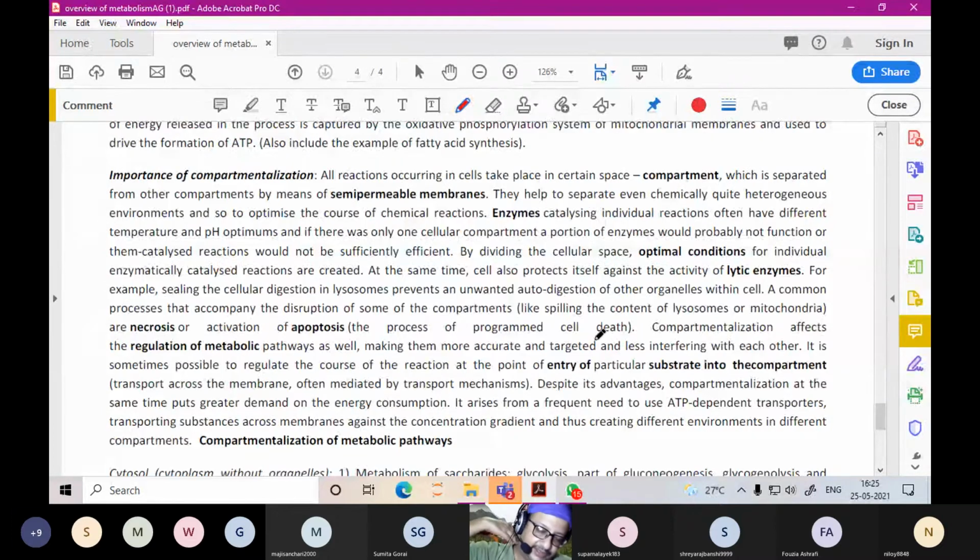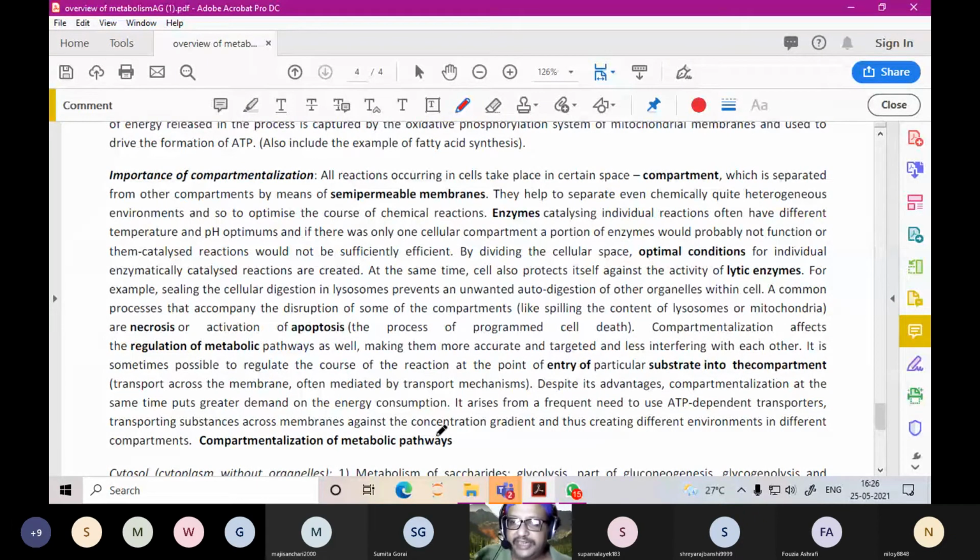This is very important, that the enzymes are separated from each other, because otherwise it would be a problem. For example, if in the same room you study and you also play, you cannot study, because all your study books are in one room, and all your games are in another room. It is something like this. You cannot eat in the toilet, because the toilet is for toilet purposes, and food is eaten at the dining table. Similarly, your metabolic processes are compartmentalized in different organelles.